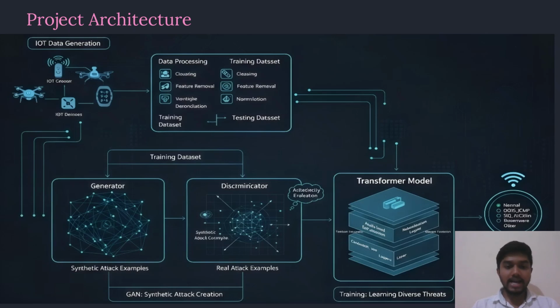Coming to the GAN, it has two models, a generator and a discriminator. The generator always generates values by using noise, and the discriminator always evaluates the values generated by the generator, whether they are real or fake. If it concludes that the data is fake, it back propagates to the generator, which updates the weights and updates the output from the previous one and gives it to the discriminator again. If the discriminator concludes it is real data, the process is completed and we get the synthetic dataset. This is the overall process of this architecture.